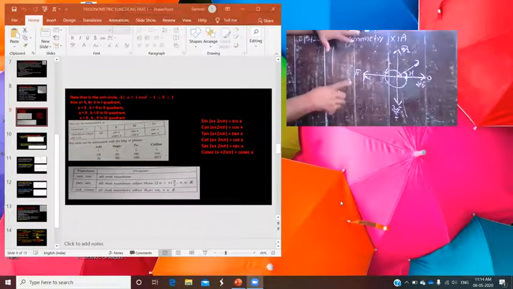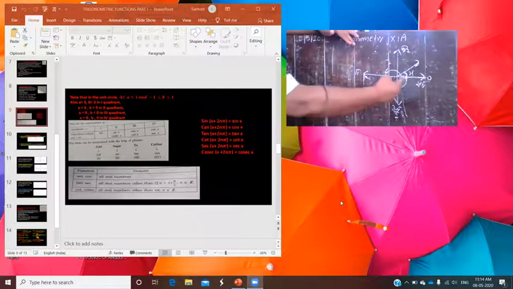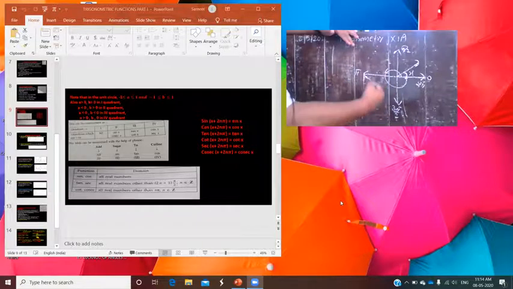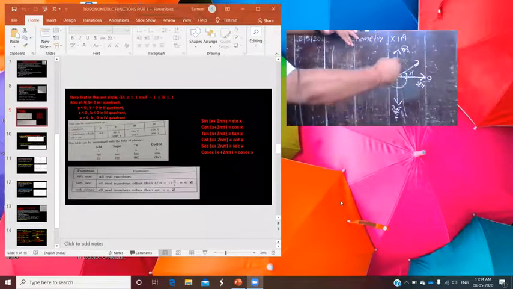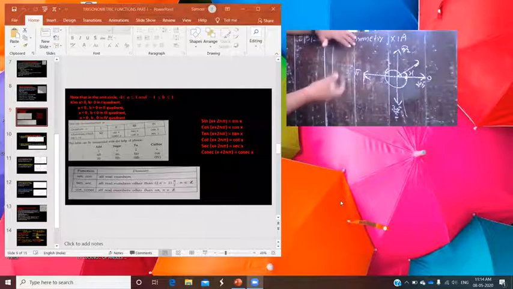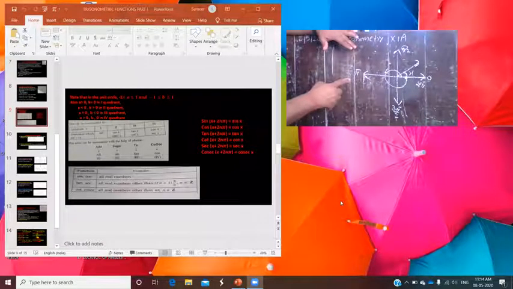So for 2n pi, not only one revolution, you complete so many revolutions plus theta, and for all those angles you always lie in the first quadrant, and it becomes positive.